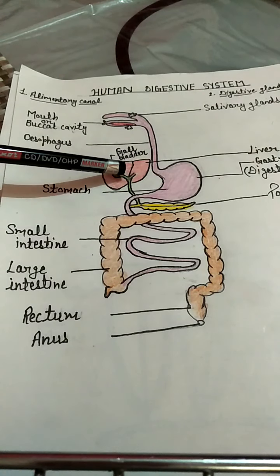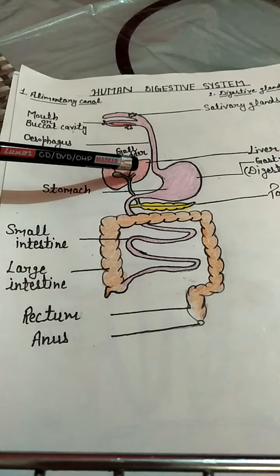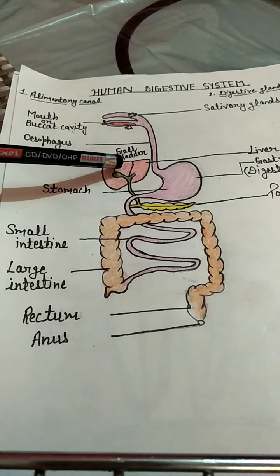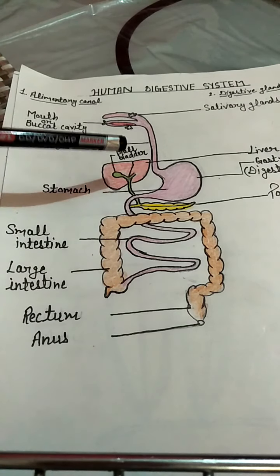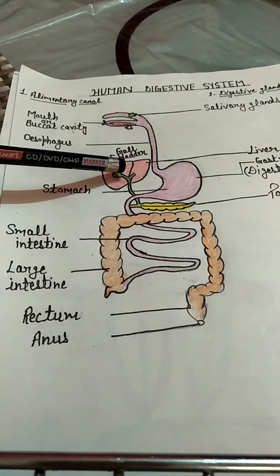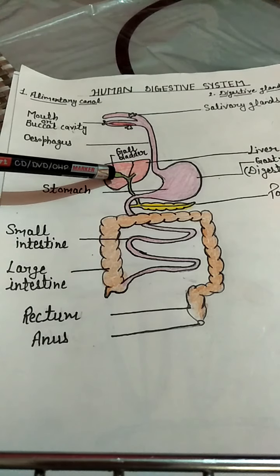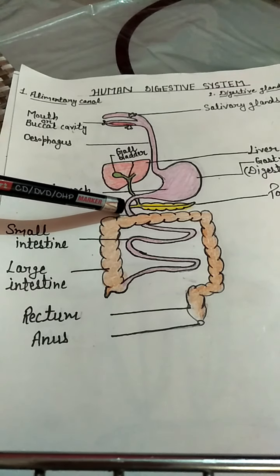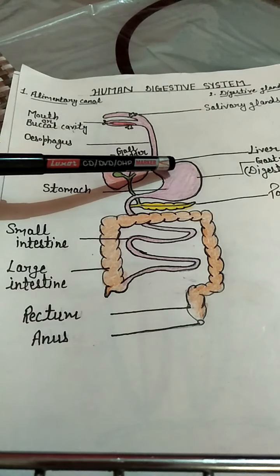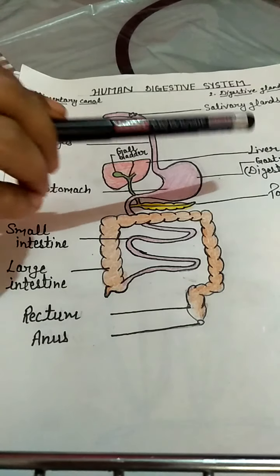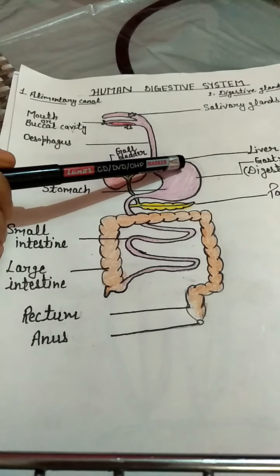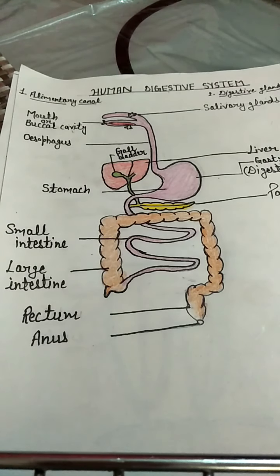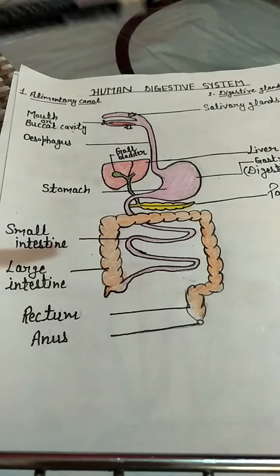The next gland is the liver. It is the largest gland present in our body. It is about 2 kilograms in weight, and it is reddish brown in color, with a chocolatey tinge. Liver cells produce bile juice, and this bile juice remains stored in the gallbladder. Whenever there is a need for bile juice, it is released into the small intestine. Next is the stomach. In the stomach, gastric glands are present, and these gastric glands release a secretion known as gastric juice, which is responsible for digestion of protein.